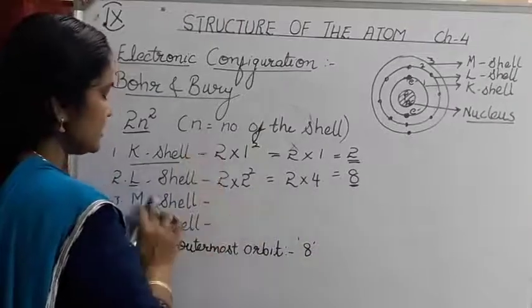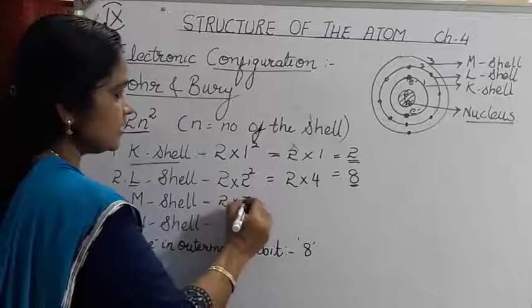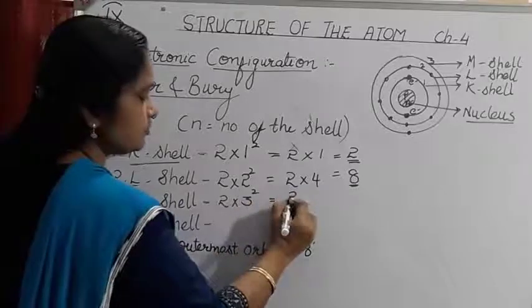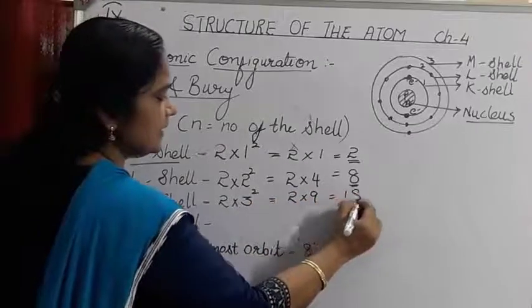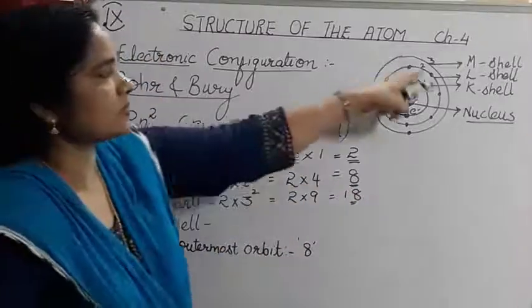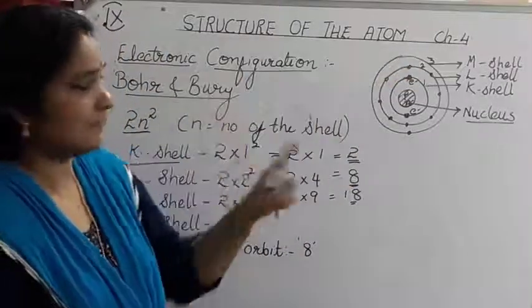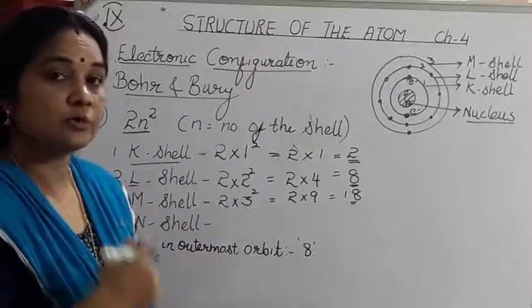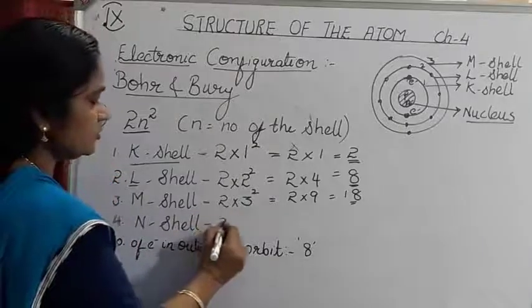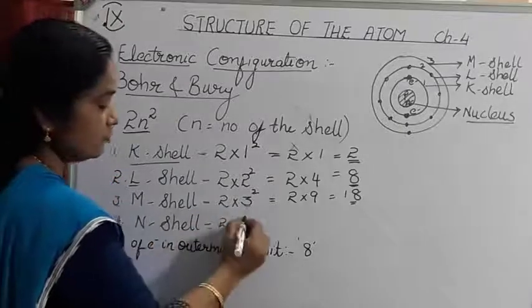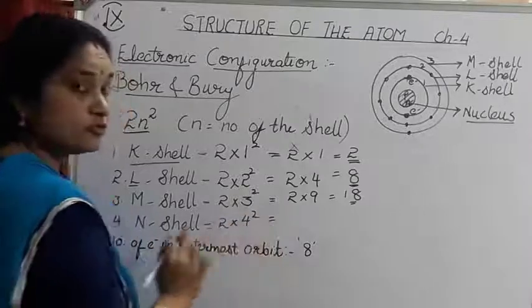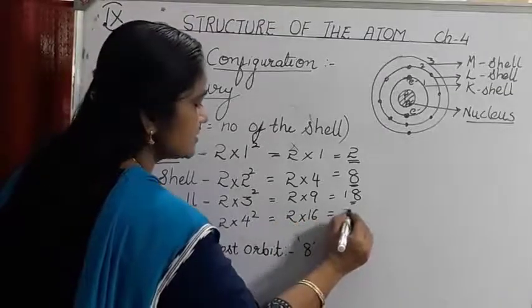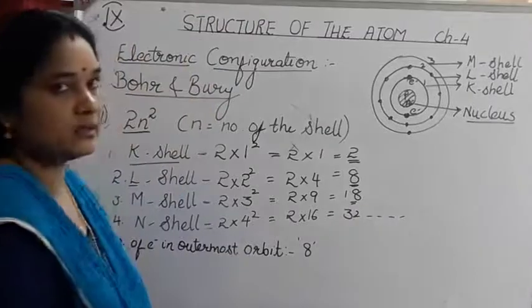And the third shell is M. So 2 into 3 square, where 3 square means the third shell. 3 square is 3 into 3, 9. So 2 into 9 is 18. That means the maximum number of electrons which can be occupied in the third shell is 18. So the first shell is 2, then 8, 18. Let's see how many electrons can be occupied in the fourth shell. That is 2 into 4 square. 4 square is 4 into 4, 16. So it will be 2 into 16, that is 32. And like that you can go on calculating for the number of shells.